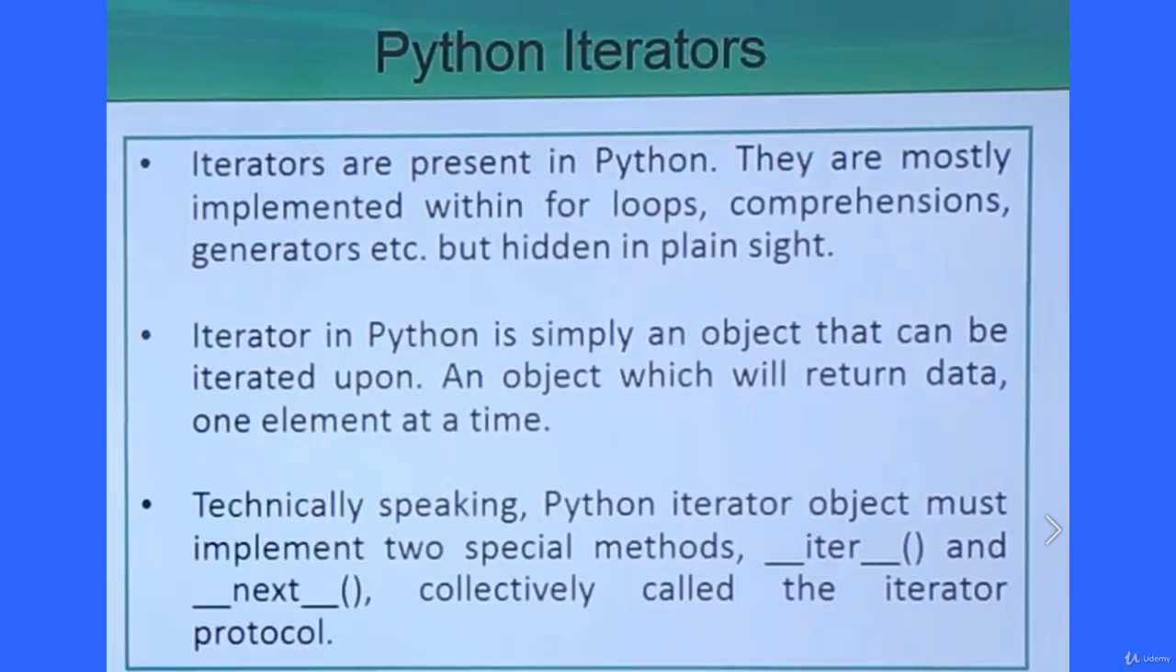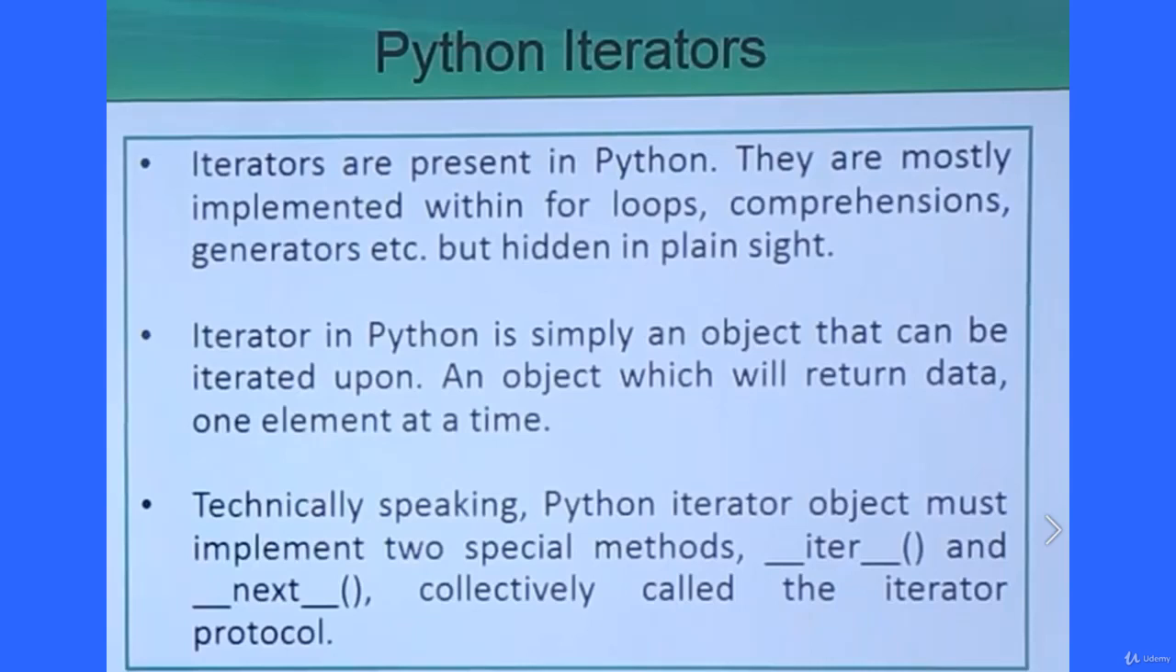We are going to discuss Python iterators. Iterators are present in Python and are mostly implemented within for loops, comprehensions, generators, etc., but hidden in plain sight. An iterator in Python is simply an object that can be iterated upon, which will return data one